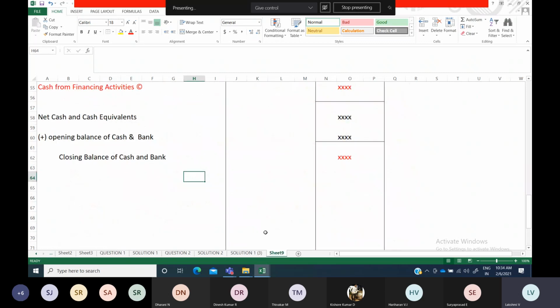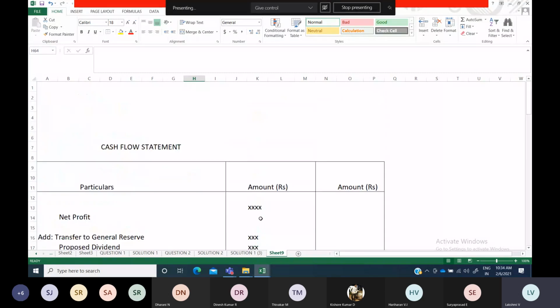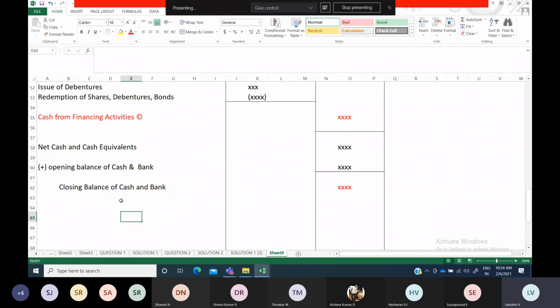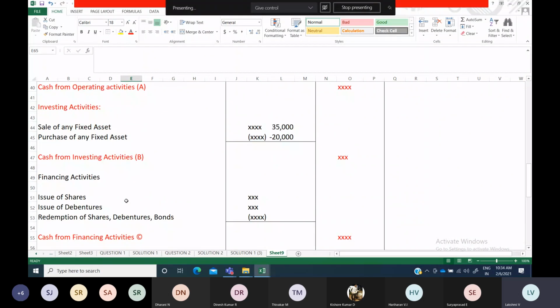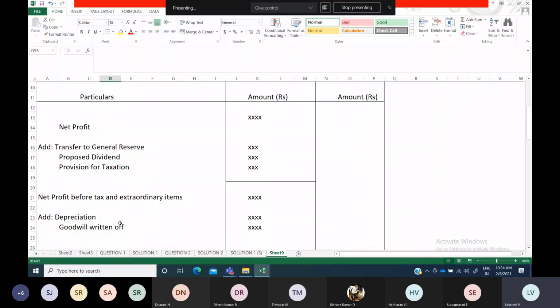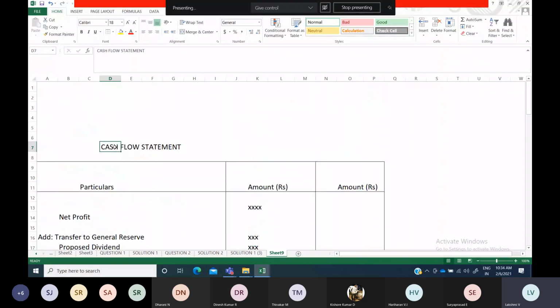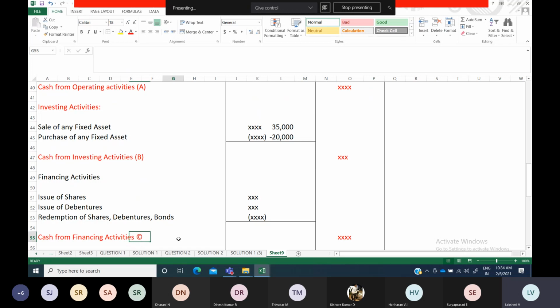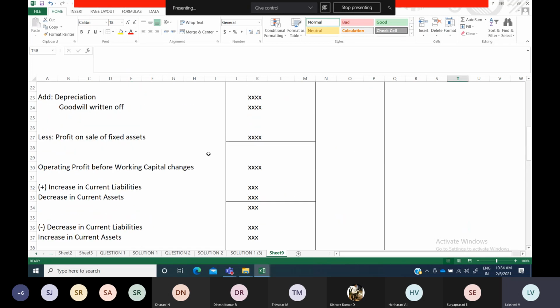Then whatever you have prepared so far, this entire statement, that is right. Okay, so you have to adapt this method. You have to split up your activities into three kinds. Whenever they are giving you accounting standard 3, as per that you prepare the cash flow statement like that. If they mention, you have to prepare like this. Some of the questions which I came across from your university question bank,